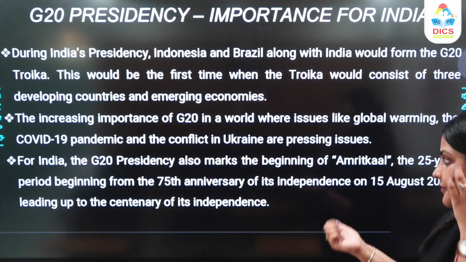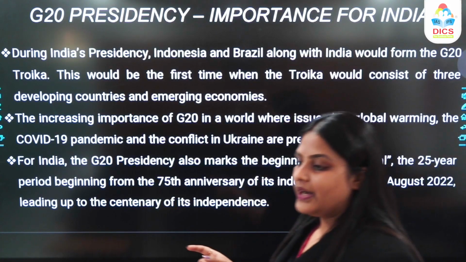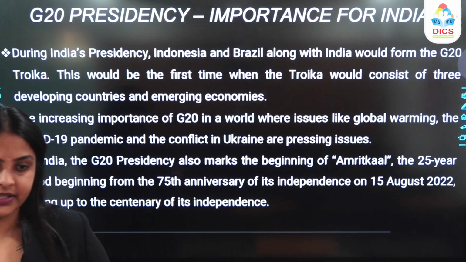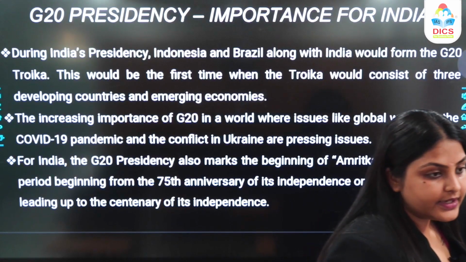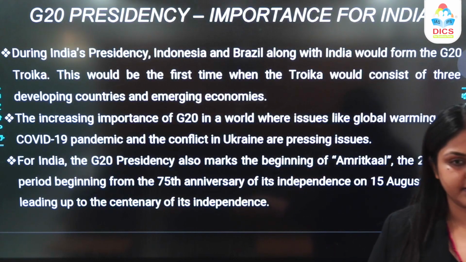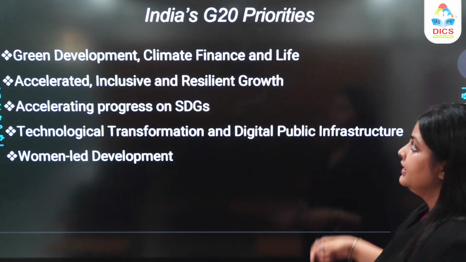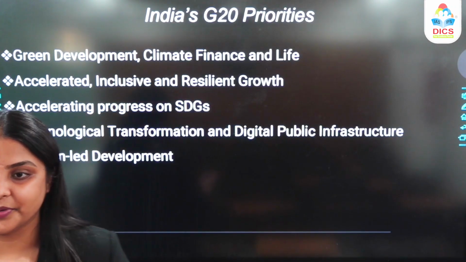That is another thing. For India, G20 presidency will also mark the beginning of the Amrit Kal. So why Amrit Kal? Because 75th year of independence से लेकर अगले 25 साल, so when we reach our centenary, the next 25 years is going to be the Amrit Kal when we reach our centenary, and that starts from now, right?